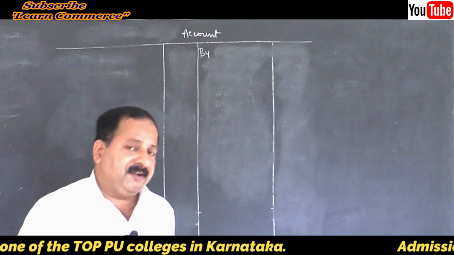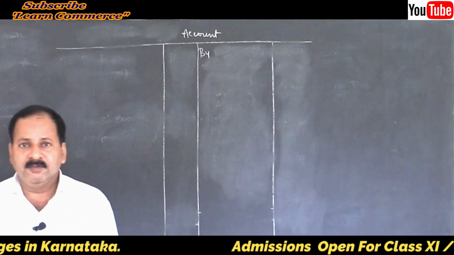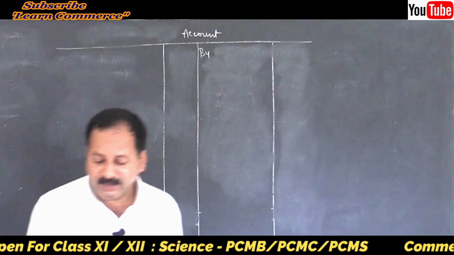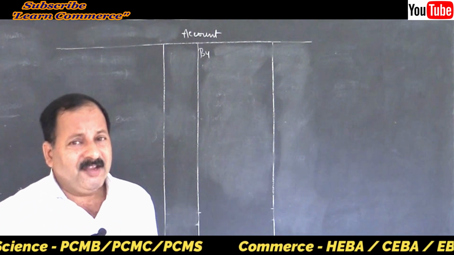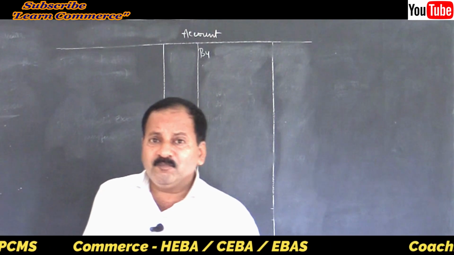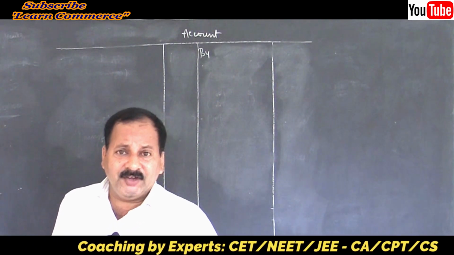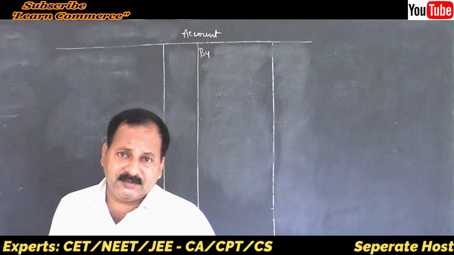What do you mean by intervening period? Maybe a question for 1 mark or 2 marks in your board exam. Intervening period is the period from the date of the last balance sheet till the date of death of the partner.